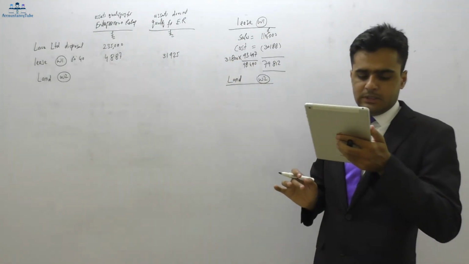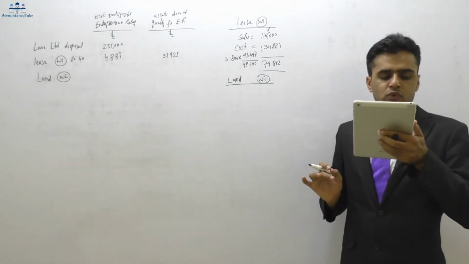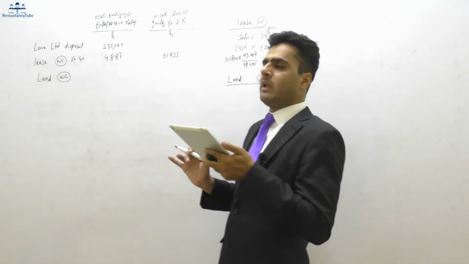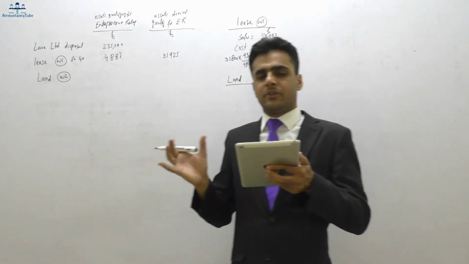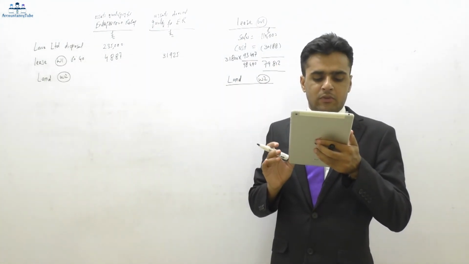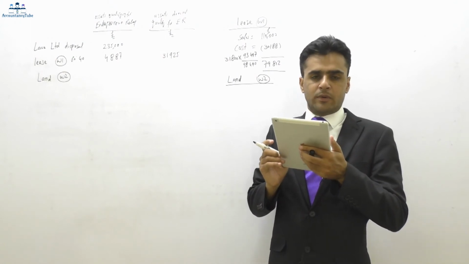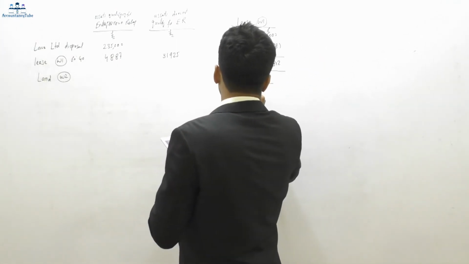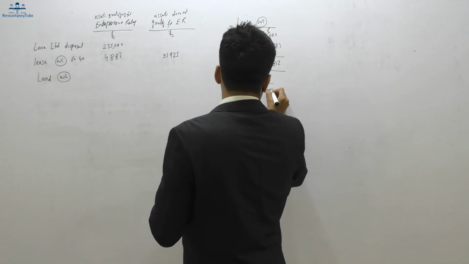It says I sold 2 acres of land which is not residential property. Why is it telling us? Because for residential property the capital gains tax rate is 18% and 28%. So that's why it's telling us. And it was sold for how much? It was sold for £30,000 on 1st of October 2017. So that is our sales, £30,000.